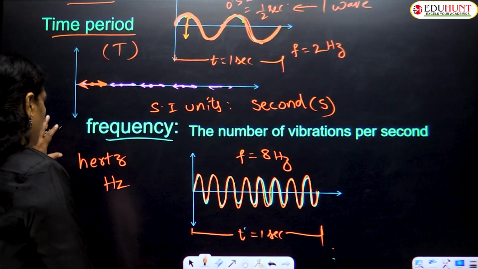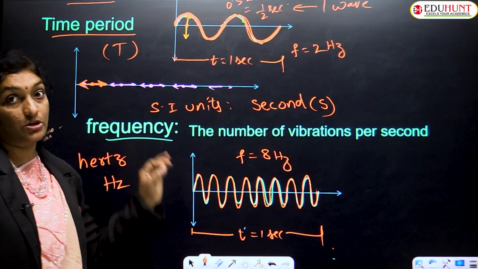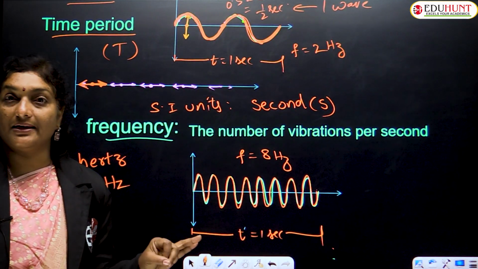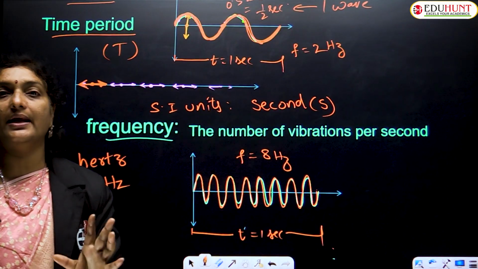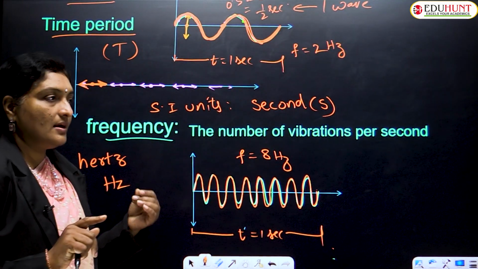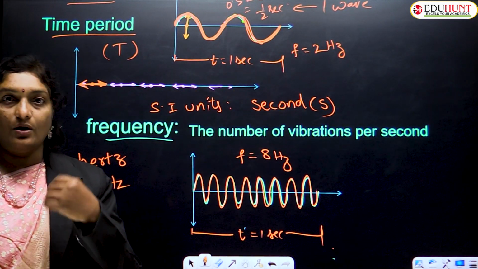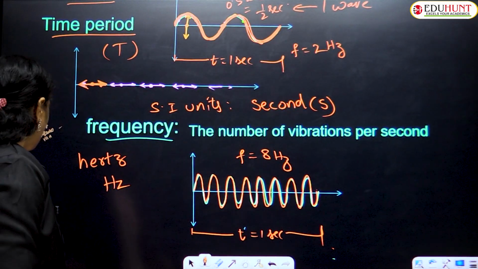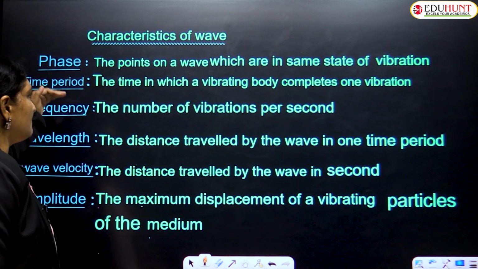One more thing I would like to tell you. It does not depend on the value of the velocity, amplitude, or the nature of the medium. Frequency does not depend upon the velocity, amplitude, or nature of the medium. Any medium you consider, the frequency remains the same. Velocity of the wave and amplitude of the wave we will learn in detail. So first of all, I hope you got a better knowledge regarding the phase, time period, and frequency.